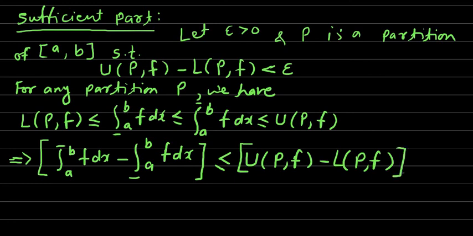Now what we supposed in the beginning of the sufficient part was this condition holds. Let us denote this condition by the number 5. Now we'll use 5 here.